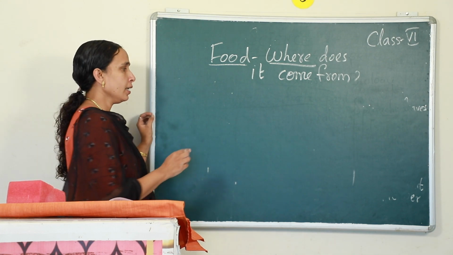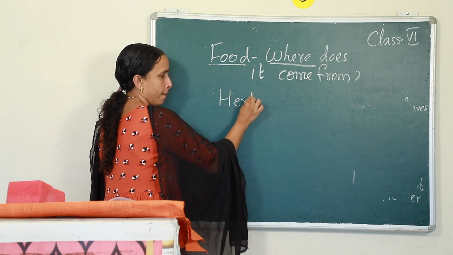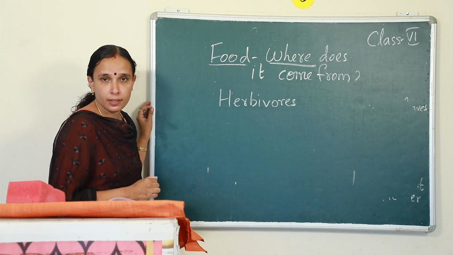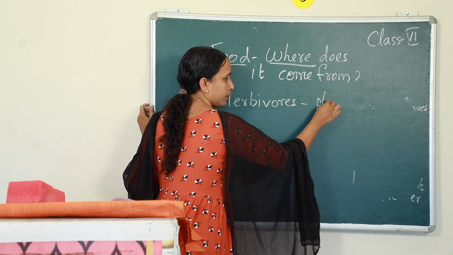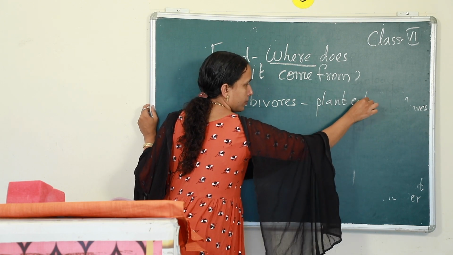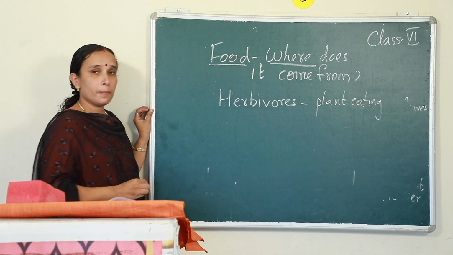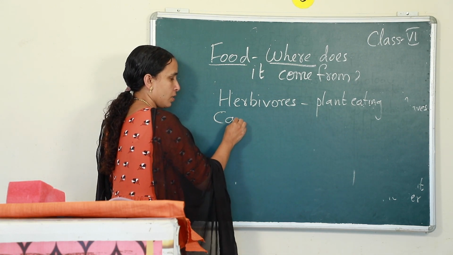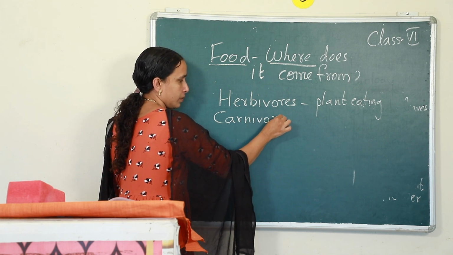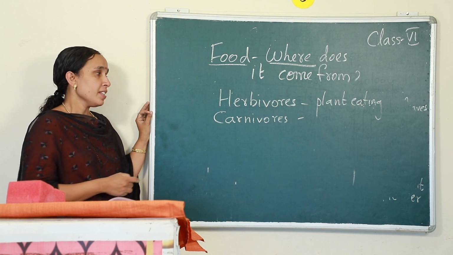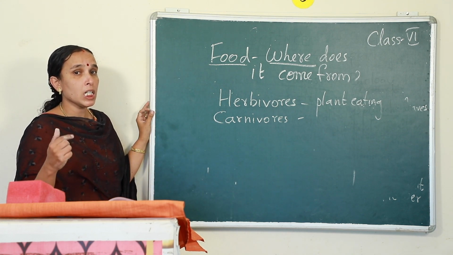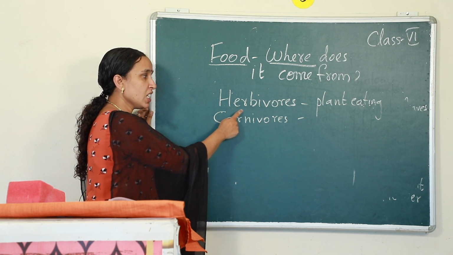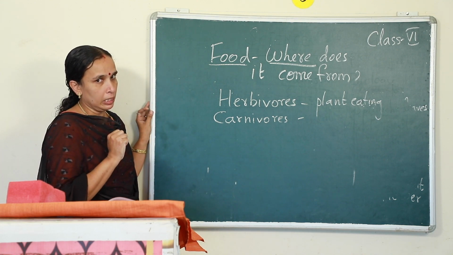You know it. Okay? That is herbivores. Can you tell me what is it? Yeah, plant eating animals. They eat only plants. Next is, yeah, carnivores. See, herbivores, herbs means small plants, isn't it? So, from the word herbivores, herb itself you should understand, it is plant.